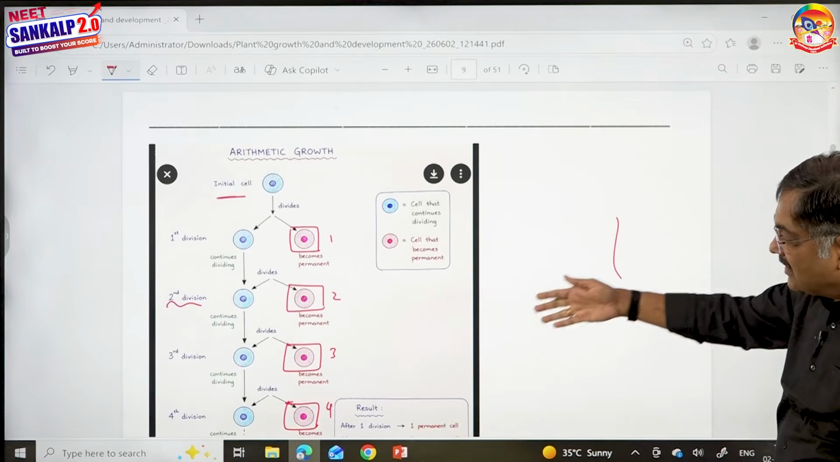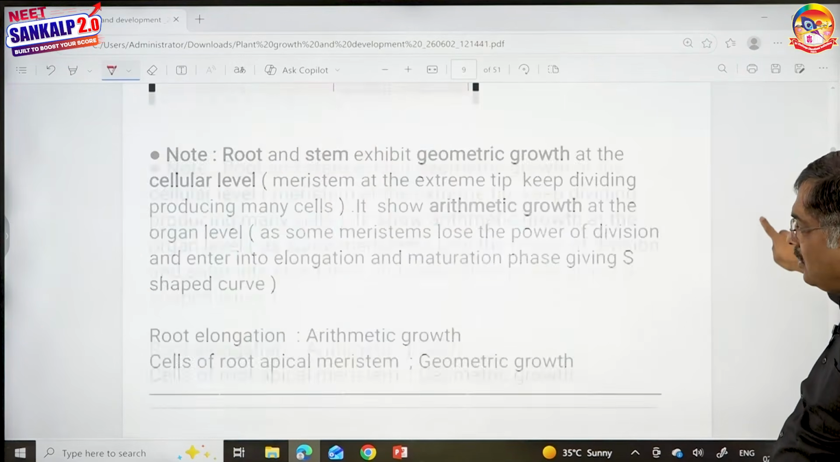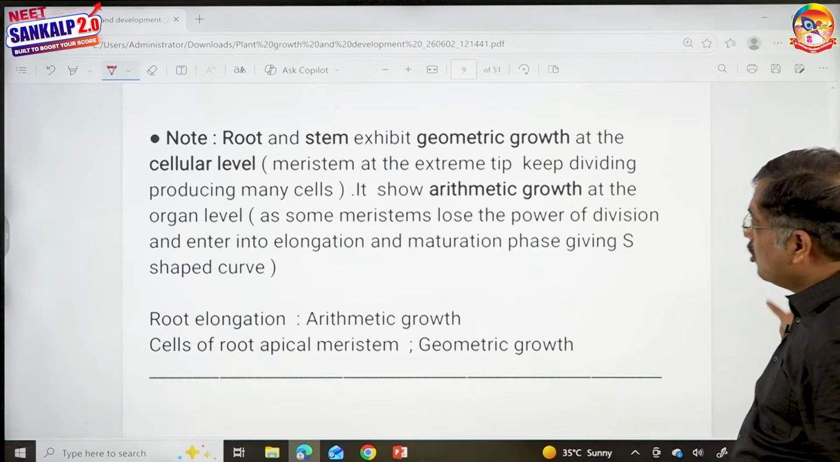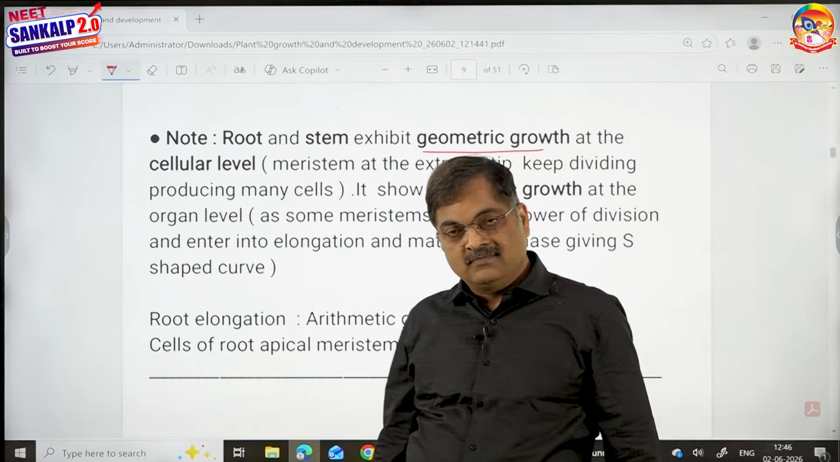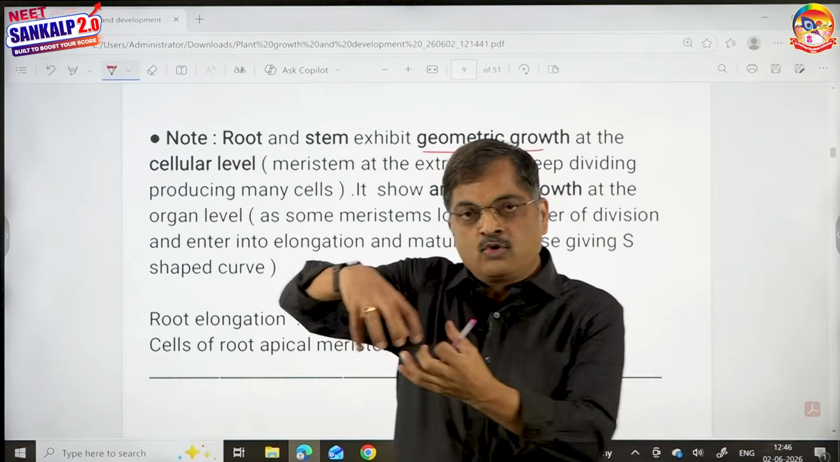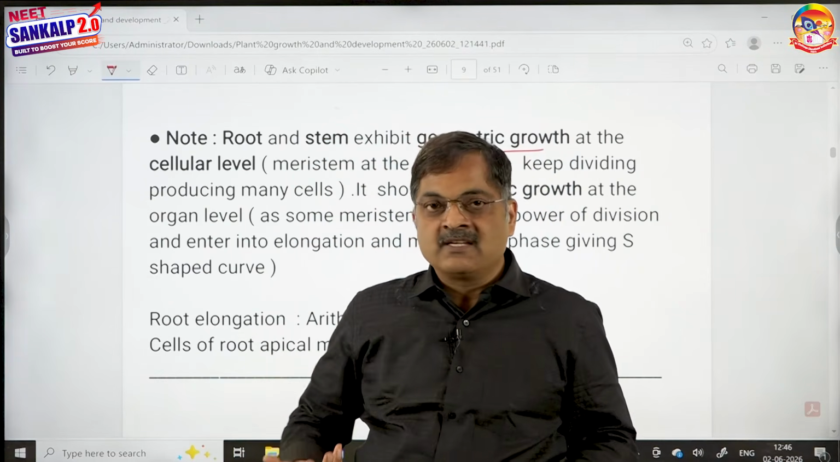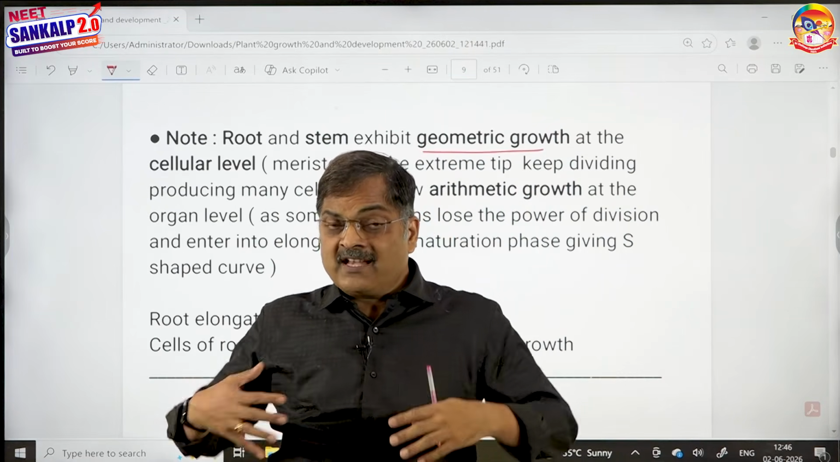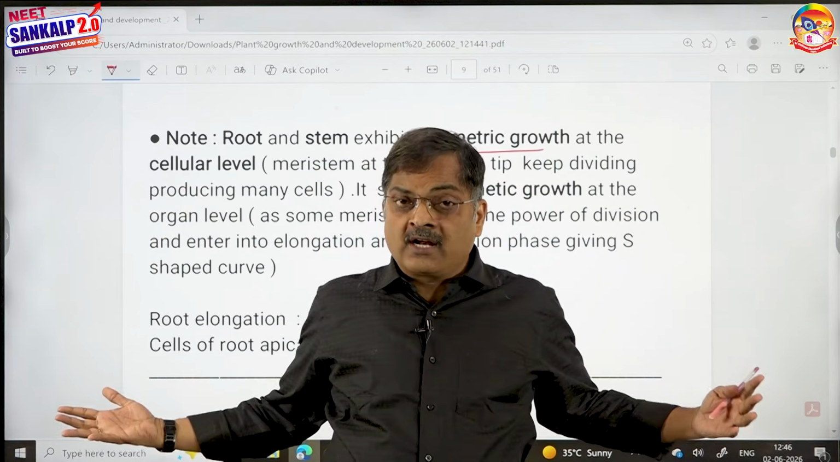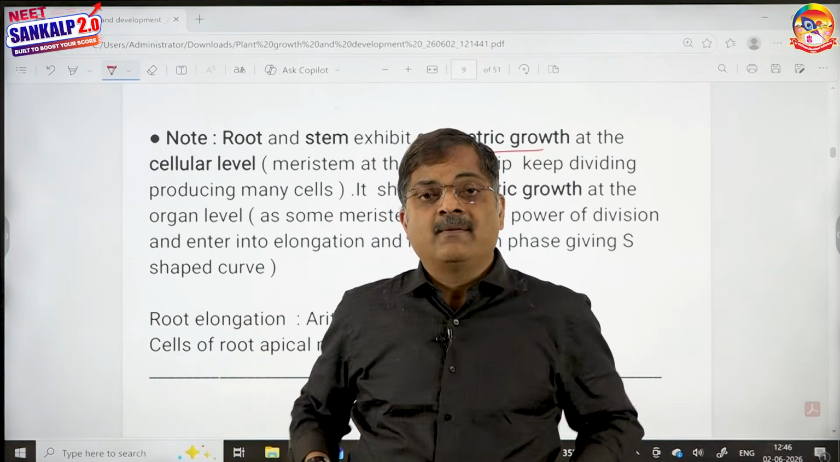You could see that the cells are dividing like this, we have talked about. Now, what did I say? Root and stem exhibit geometric growth at cellular level. Some of you got a doubt. At root tip, you said meristems are present. Every cell of the meristem will divide, then it should be geometric. Of course it is. But if you talk about the entire organ as a criteria, then it should be arithmetic.